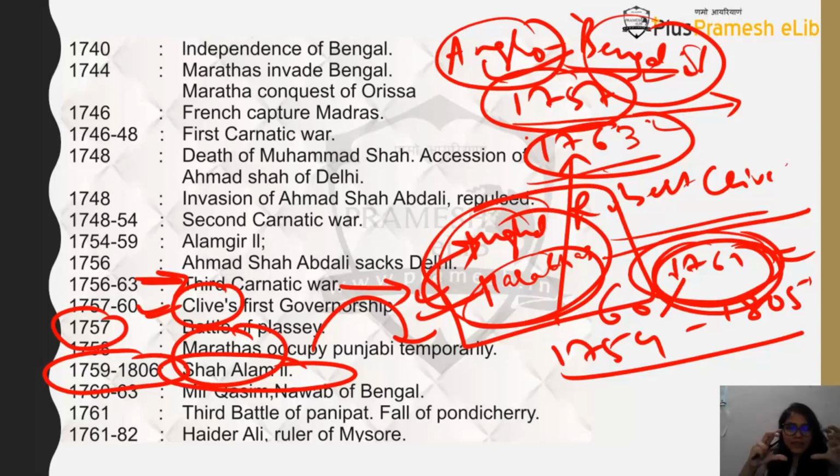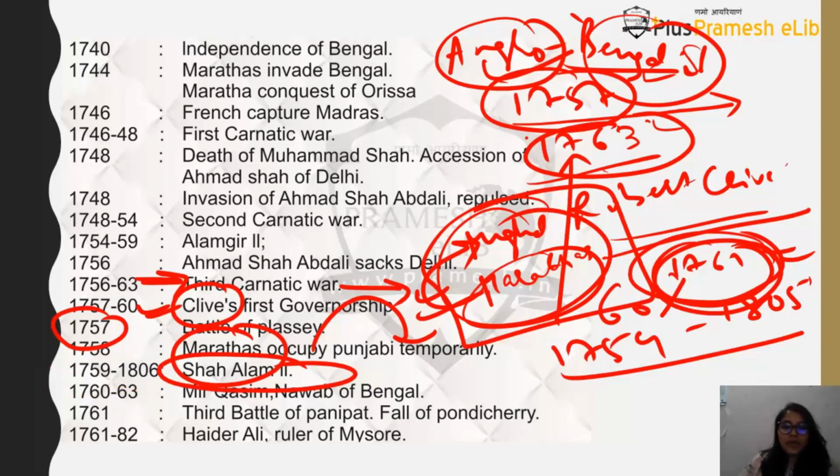See, this history is a little complicated, but you need to take them as individual units. You need to study Europeans separately, medieval history separately, then the medieval to modern connecting region differently, Marathas separately, independent kingdoms separately, and the Mughal empire separately, because if you start studying them together, it will basically crumble. So don't make a pie out of it. Make it like a sweet salad where everything has its own proportion.